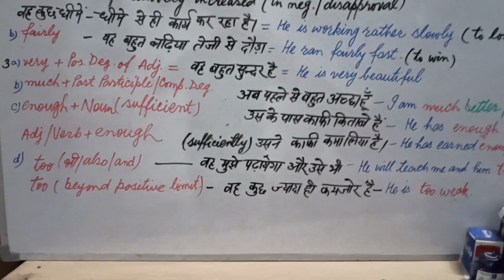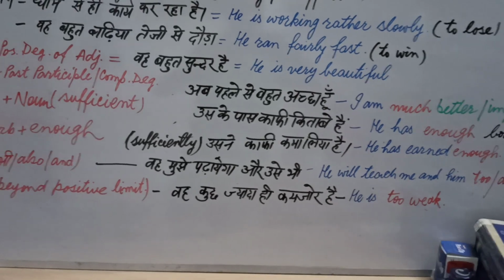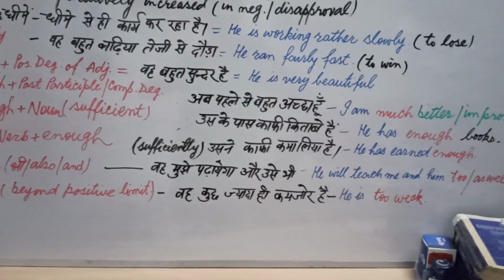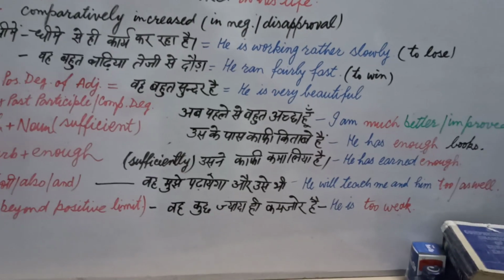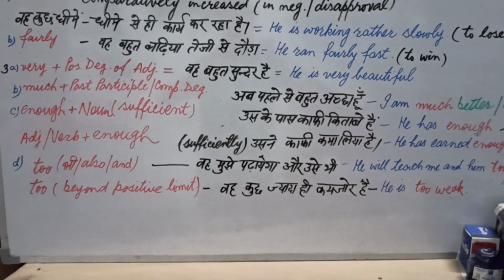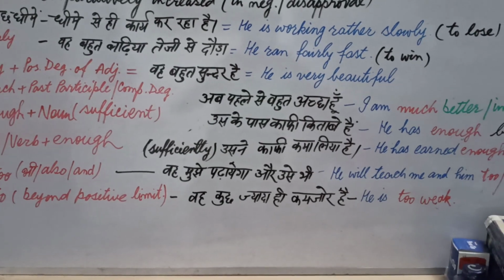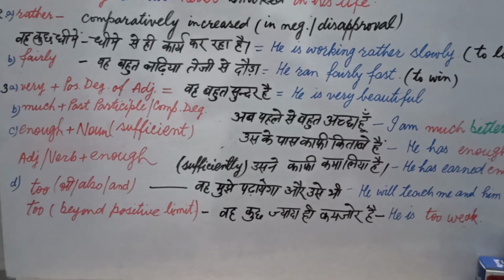Now in the last sentence, too is used in the mid position. Now students can say, sir, you told us that too is used at the end of the sentence, but we have seen it in the middle. Yes, of course, it is used in the middle, but it has a different sense there. Whenever too is used in the middle of the sentence, it has the sense of an extremely increasing sense.